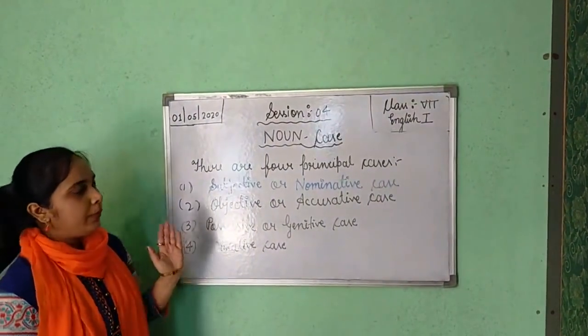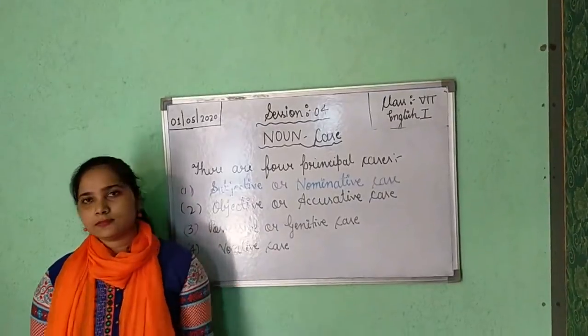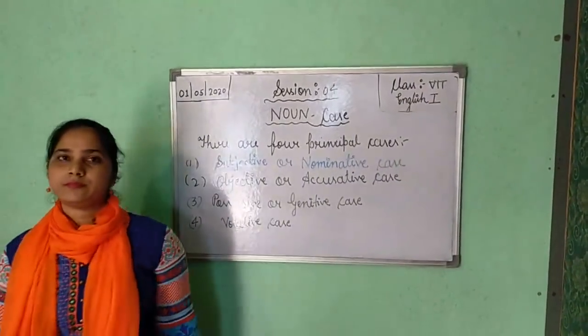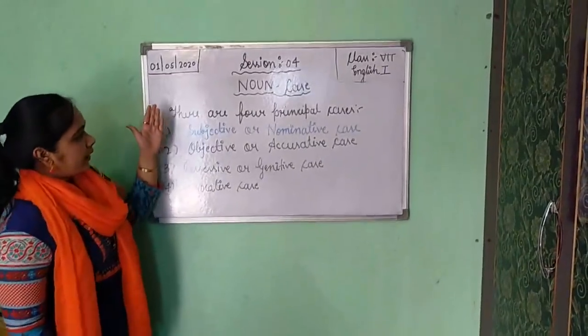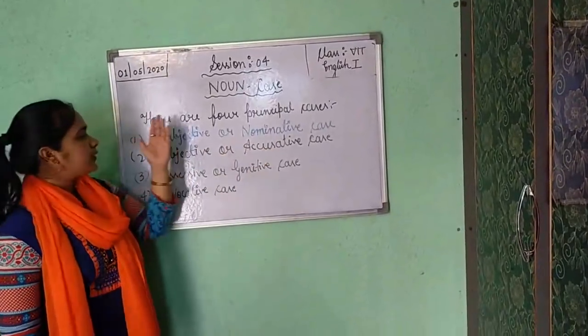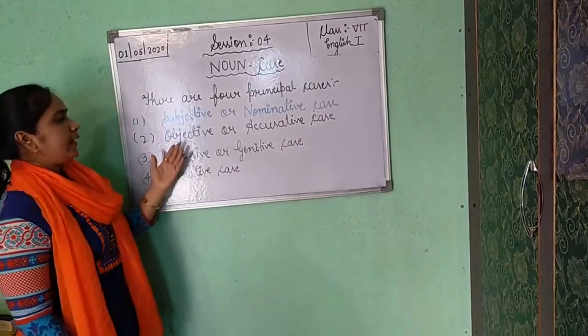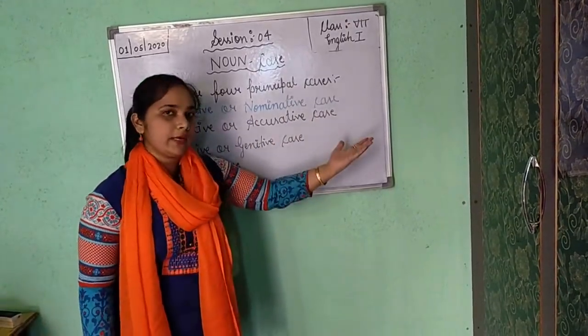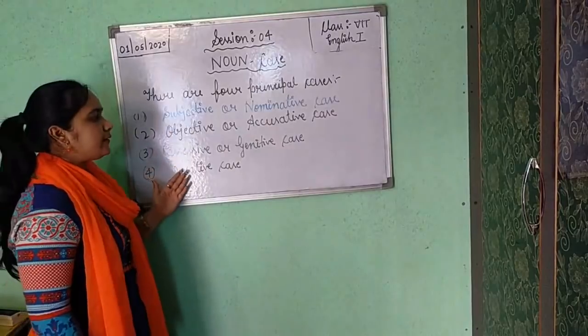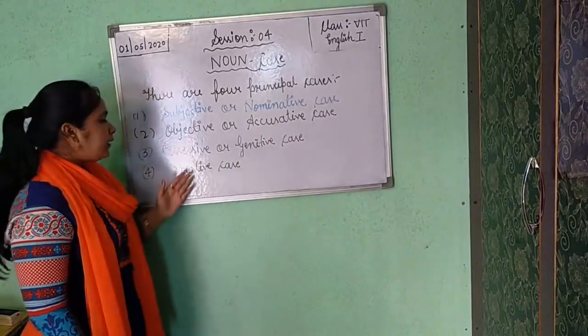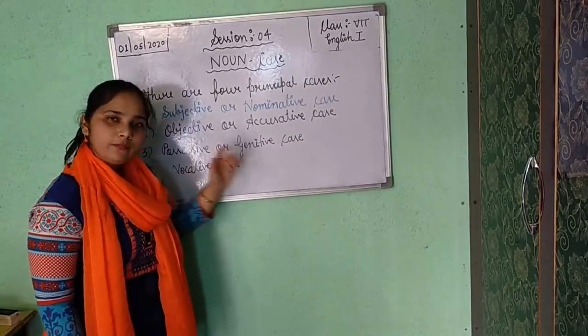These are the 4 principal cases. Two names are there for each: first is subjective or nominative, second is objective or accusative, third is possessive or genitive, and the fourth and last is vocative case.